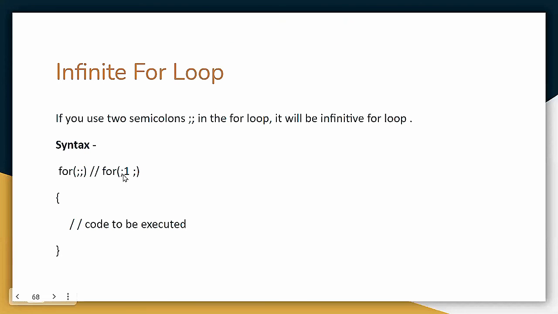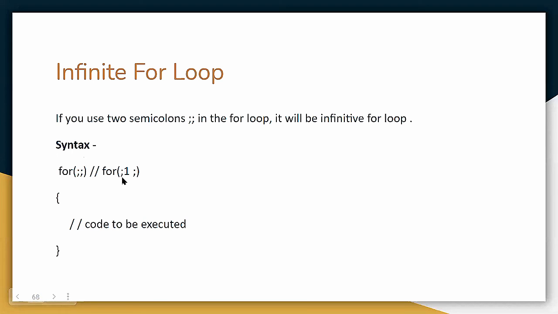See, here what's happening? The conditional statement, or we can say the test expression which we have to put in our for loop, if we don't put the test expression in our for loop, then it will automatically be replaced by a non-zero value which is always true, like 1.